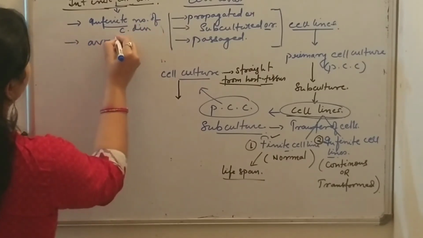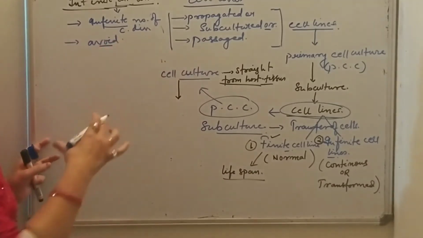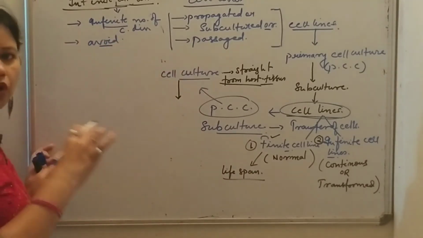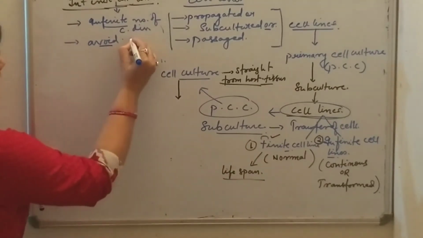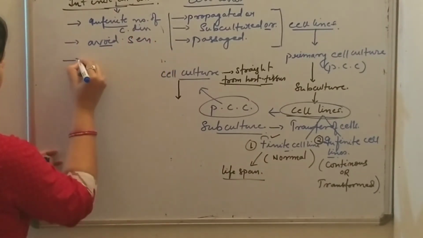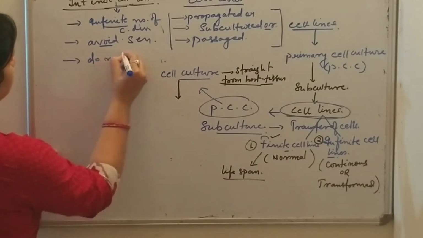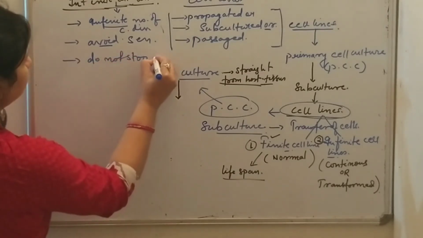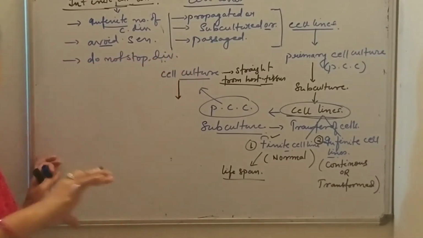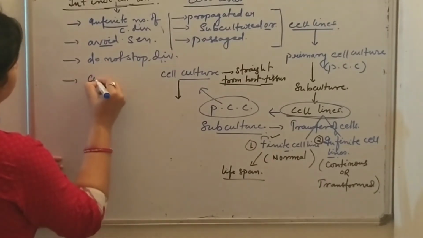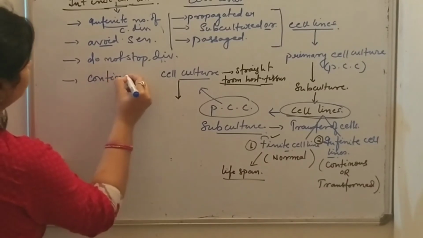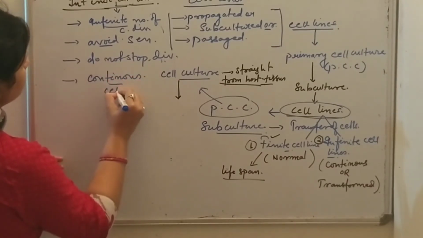Secondly, they avoid senescence. They do not reach senescence, so they do not stop dividing; they continue to divide and they become a continuous cell line.